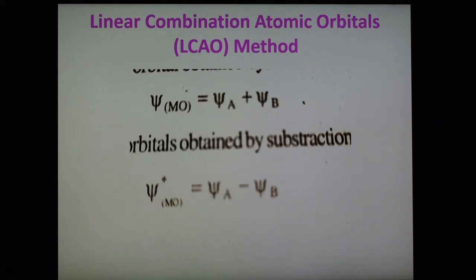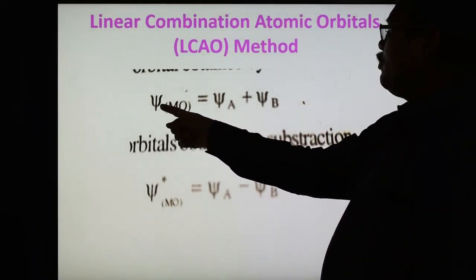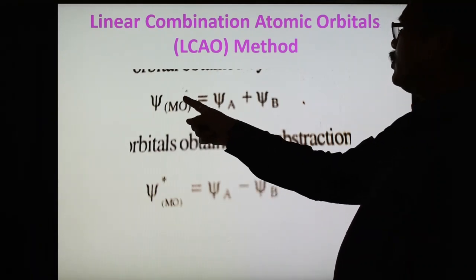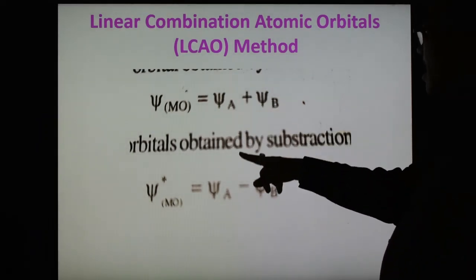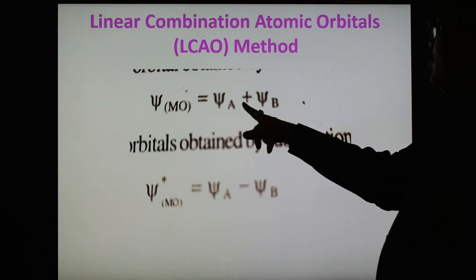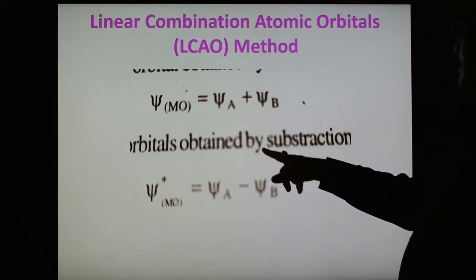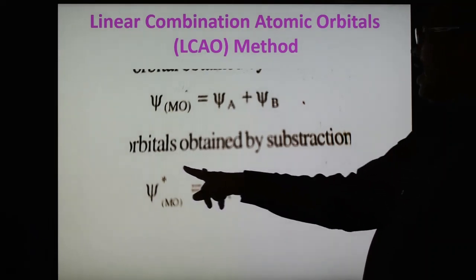Now when these atomic orbitals are brought closer, they combine to form molecular orbitals. According to the LCAO method, linear combination of atomic orbitals can take place by addition or by subtraction. These two types of combination give the two molecular orbitals shown in the slide. Addition of atomic orbitals gives the bonding molecular orbital, and subtraction of atomic orbitals gives the anti-bonding molecular orbital.